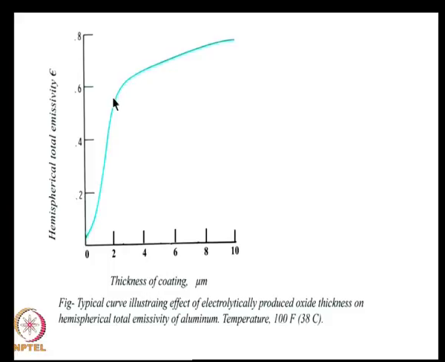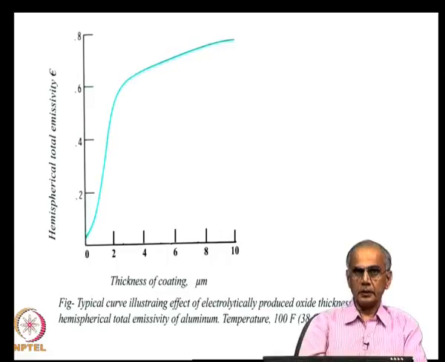Beyond 2 micron, it increases somewhat slowly, from around 0.5 to around 0.8. So, this gives a rough idea of the impact of the thickness of the oxide layer on the emissivity of metals. So, it is important to have some information about the oxide layer thickness before you assume the emissivity of metals,